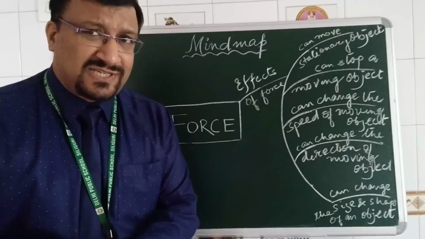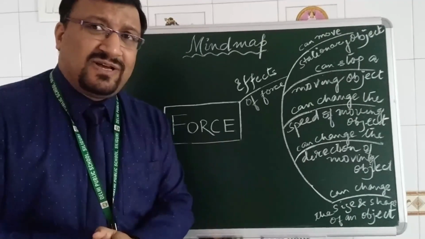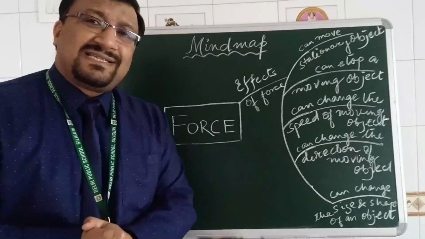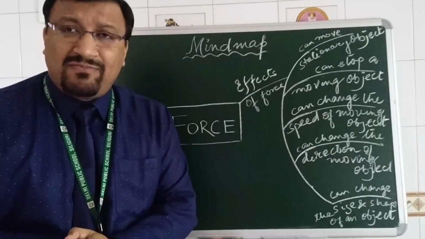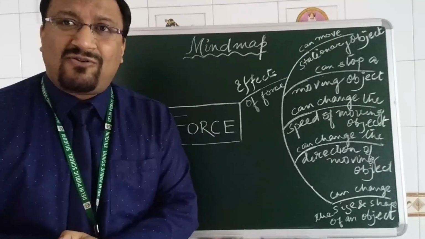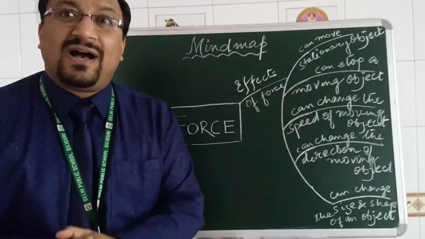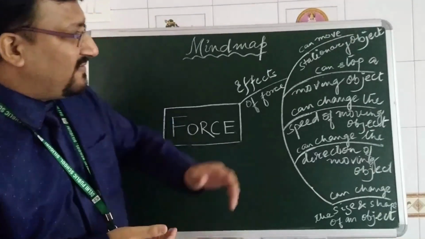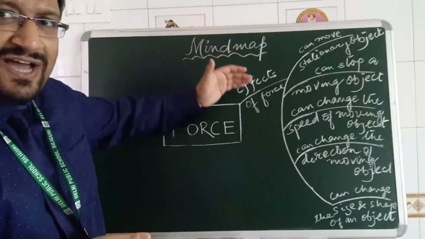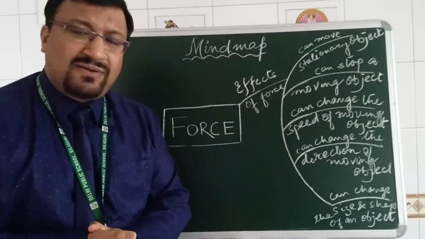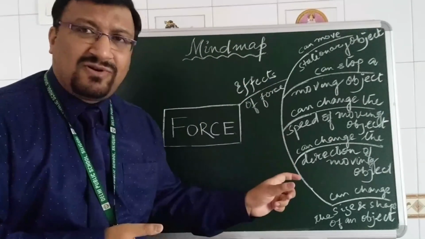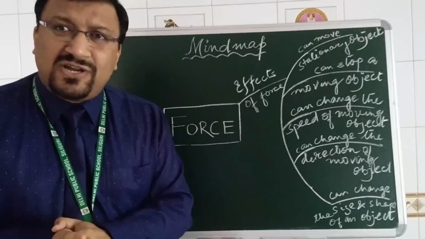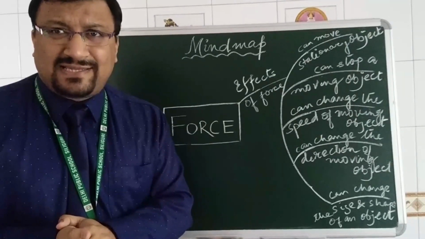Take the example of the steering that I have shared in the lecture. We can also have the size and shape being changed because of what? Because of the application of force. So over here, the five effects of force we have talked about, we have jotted down so that it gets into our system and we can recall it easily during the exam.